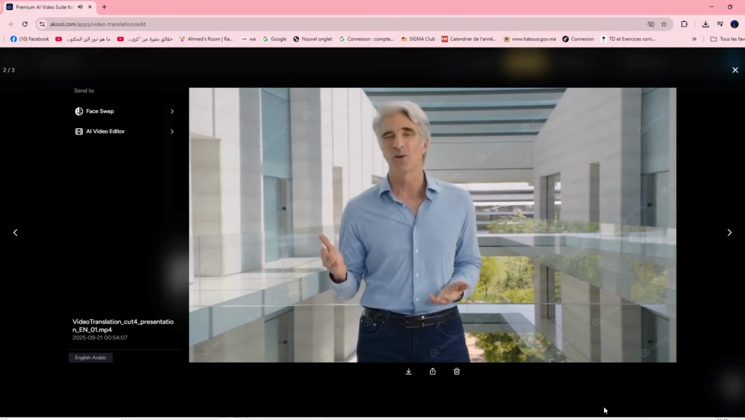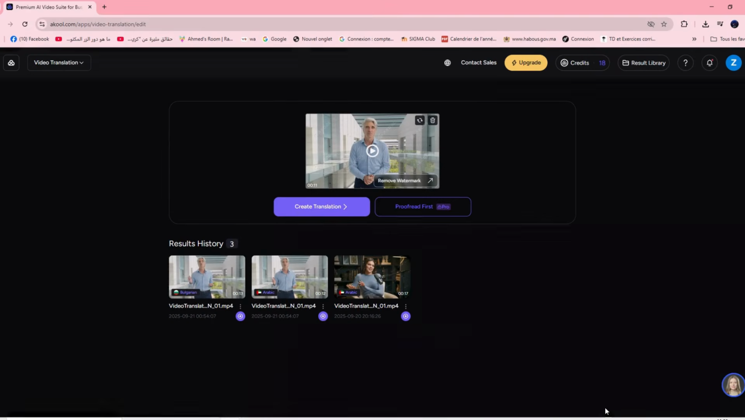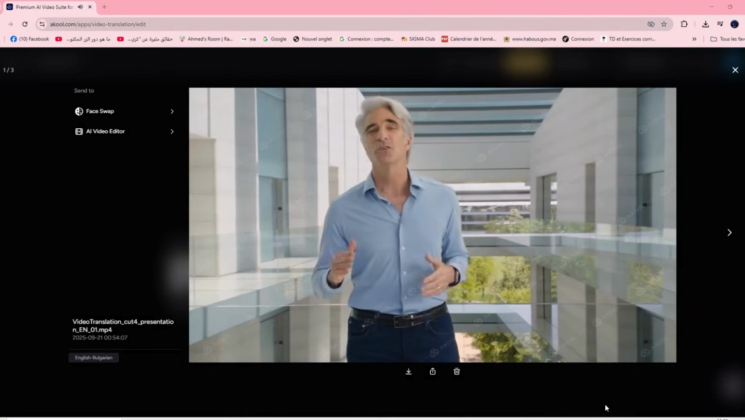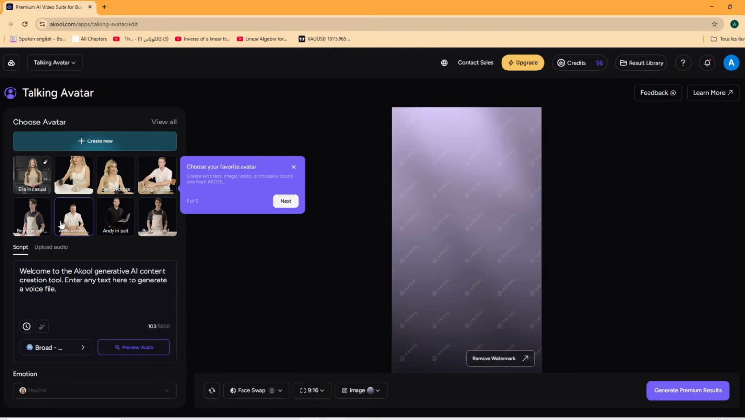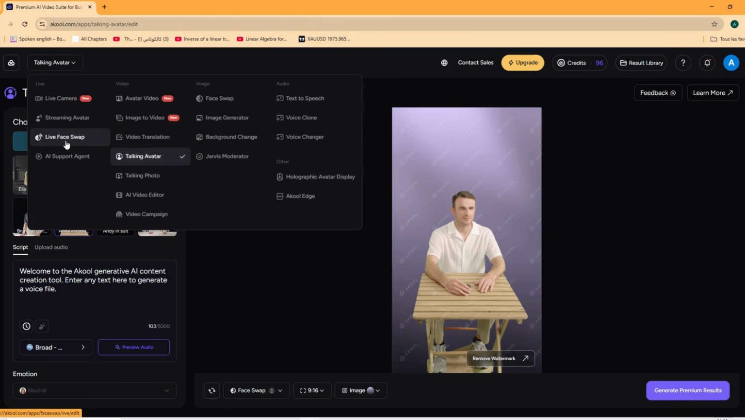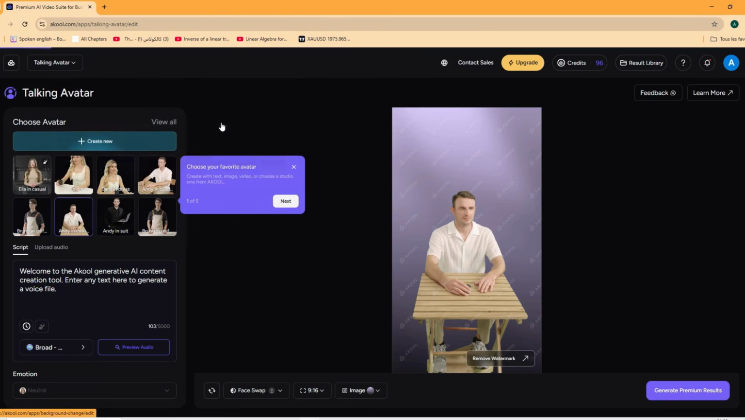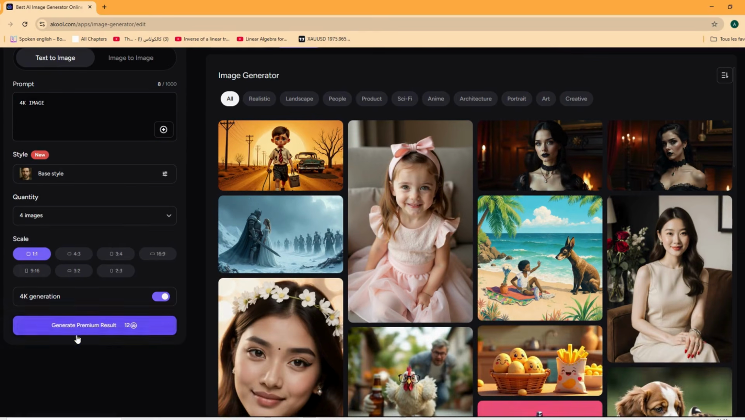With Akool, you can translate full videos in real time while keeping your natural tone, sync lip movements and facial expressions seamlessly with AI avatars, personalize content at scale for customers, teams, or entire audiences, build immersive brand experiences with generative avatars and AI voice cloning. And all of this comes inside a simple, design-friendly interface anyone can use.